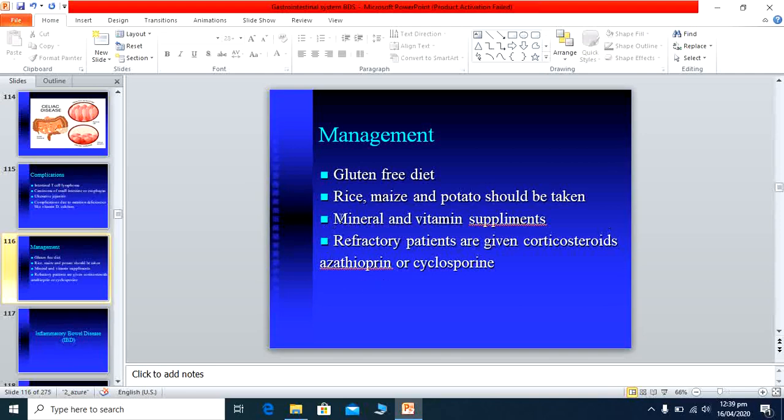Other is that mineral and vitamin supplements are given because these deficiencies occur frequently in celiac disease patients. For refractory patients we give immunosuppressive therapy so that antibody production is reduced. We give these patients corticosteroids, azathioprine or cyclosporine. These immunosuppressive drugs are sometimes used in refractory cases, because if we are losing the patient, then we employ these drug treatments since other management is not effective. So corticosteroids and azathioprine are used as a last option.